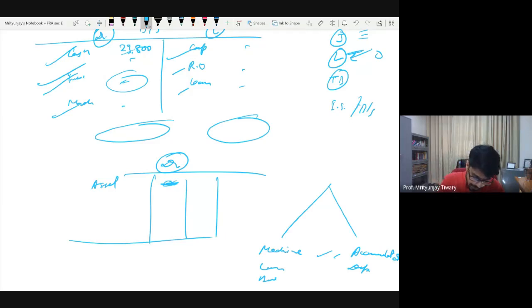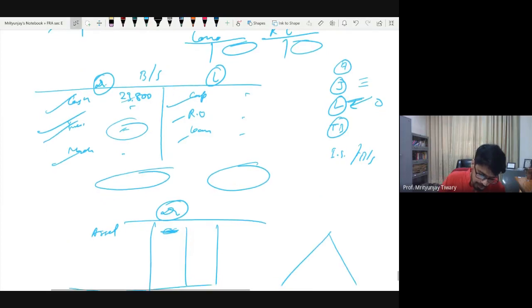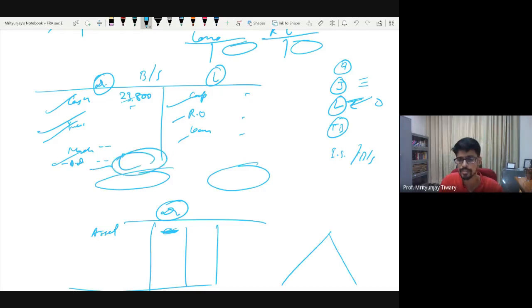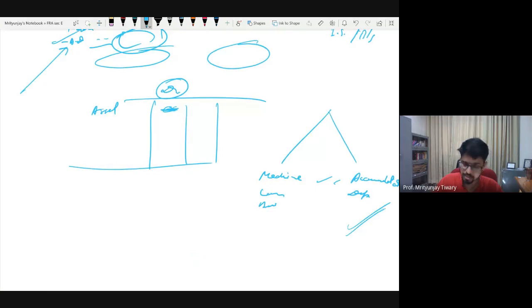For example, let's say in this balance sheet, it was mentioned the value of machinery here, less accumulated depreciation here, and then they are talking about the total amount. That means they are telling you that this business follows a system of writing accumulated depreciation separately. Then follow this system, now you don't have a choice. But if nothing is mentioned, then it's up to you. You can follow this as well as this.